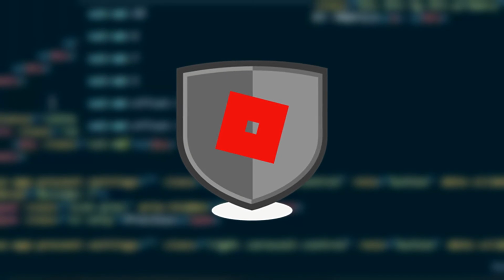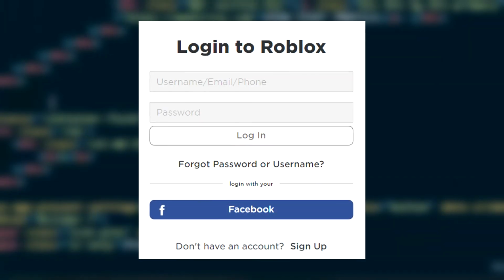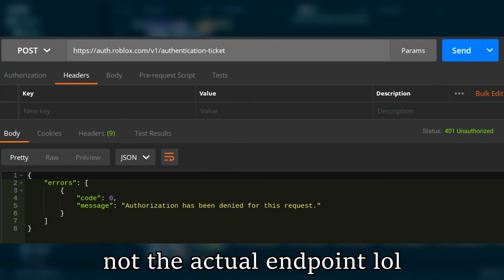So, remember how I said at the start of the video, the Roblox account is automatically operated by top admins? Well, they don't need to sign into the account to actually upload assets. That includes hats, shirts, t-shirts, etc. What they use is actually an endpoint API to post incoming assets.